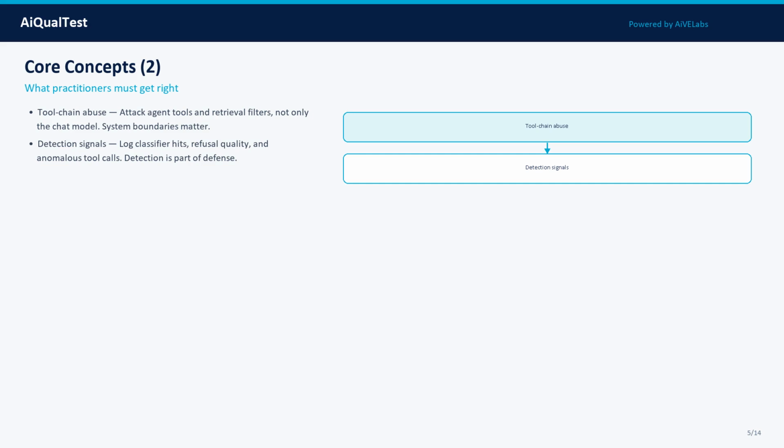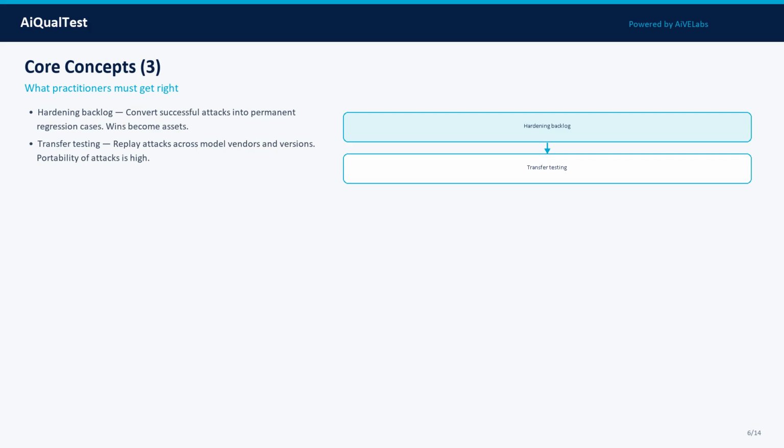Concept 4: Detection signals. Log classifier hits, refusal quality, and anomalous tool calls. Detection is part of defense. In practice, treat this as a measurable property: define what good looks like, attach evidence, and track it across model, prompt, data, and tooling changes.